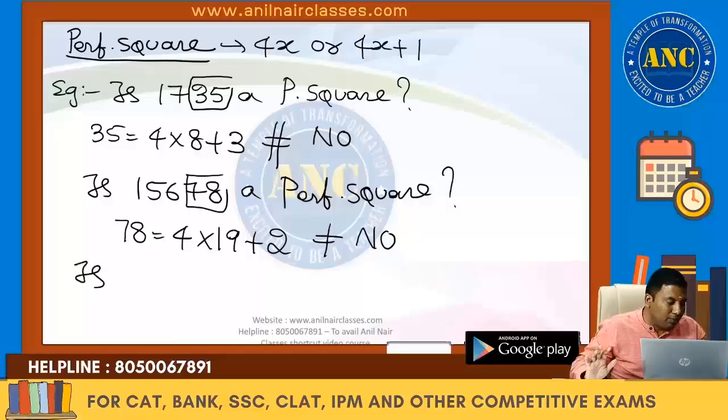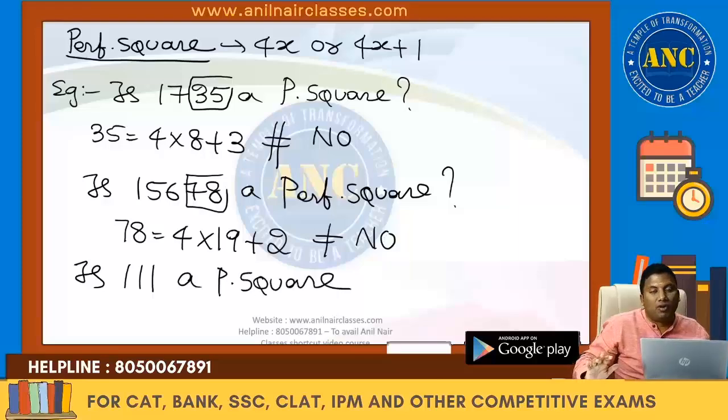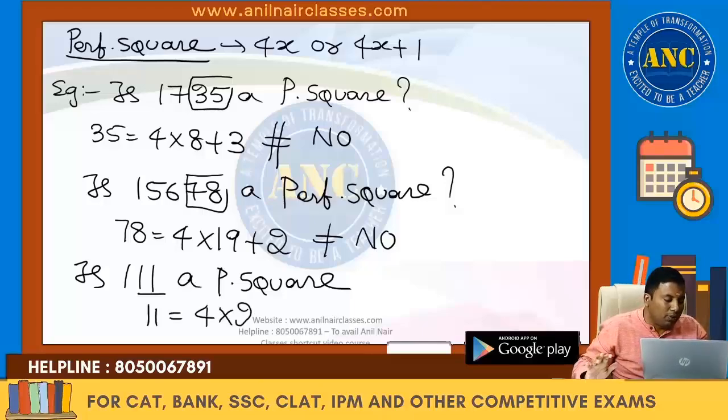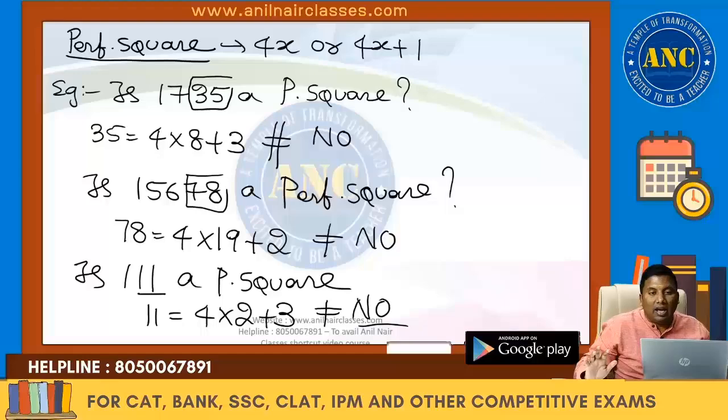One more example: is 111 a perfect square? The divisibility rule of 4 is that the last 2 digits should be divisible by 4. 11 is nothing but 4 into 2 plus 3. That is 4k plus 2 or 4k plus 3, right? Answer: it is not a perfect square.